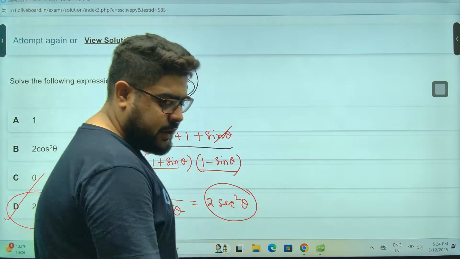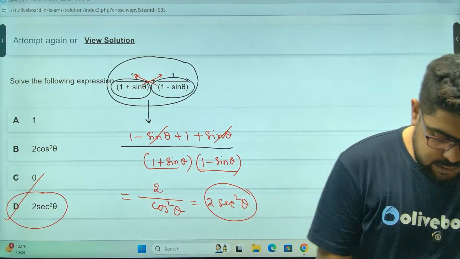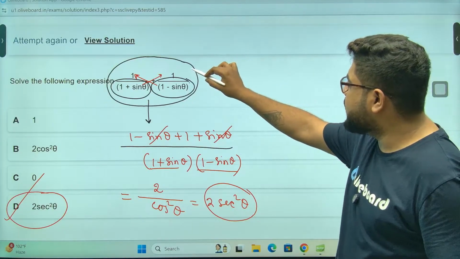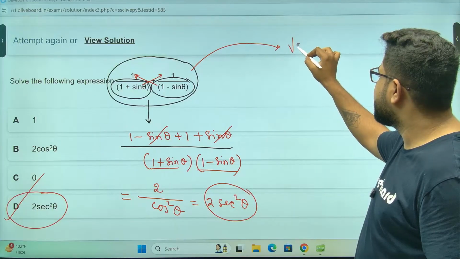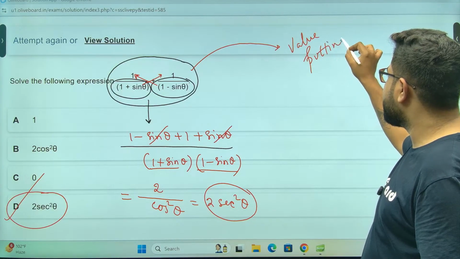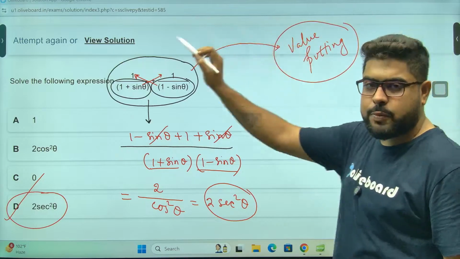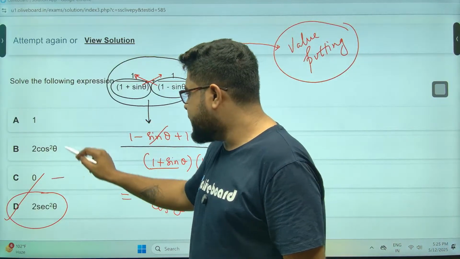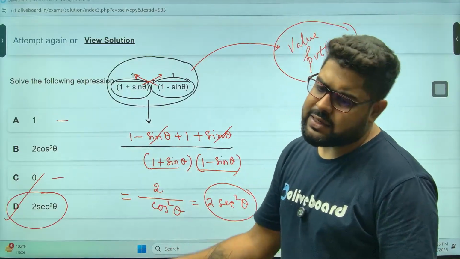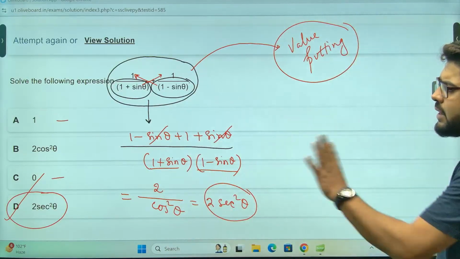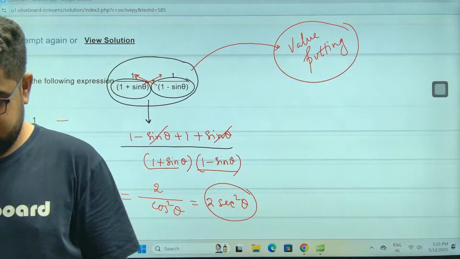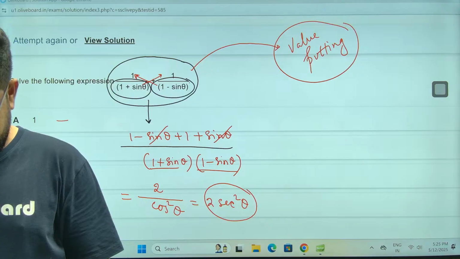Now, this is one way to go. Another way will be value putting. And if you are putting the value, make sure you are not putting any value where you can get 0 or 1. So 0 degree and 90 degree will not be taken, as cos and sec are there. So you can take any other value other than 0 and 90. So let's see whether it's a reply.